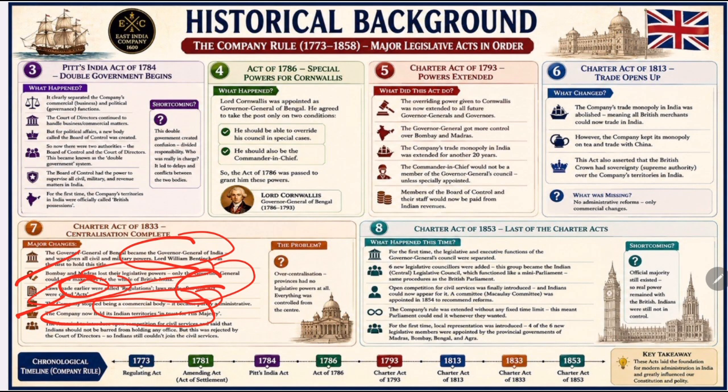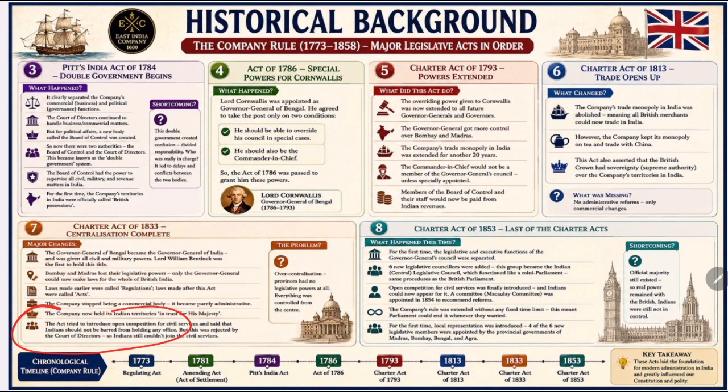And the next important point: the attempt to open civil services. The act tried to introduce an open civil service examination. It said that Indians should not be barred from holding any office or any position, but this was rejected by the Court of Directors. So Indians still could not join the civil services. So what was the problem? The Act centralized almost all the legislative authority at the center, and provincial governments became dependent on the Governor General. This excessive centralization reduced local autonomy.